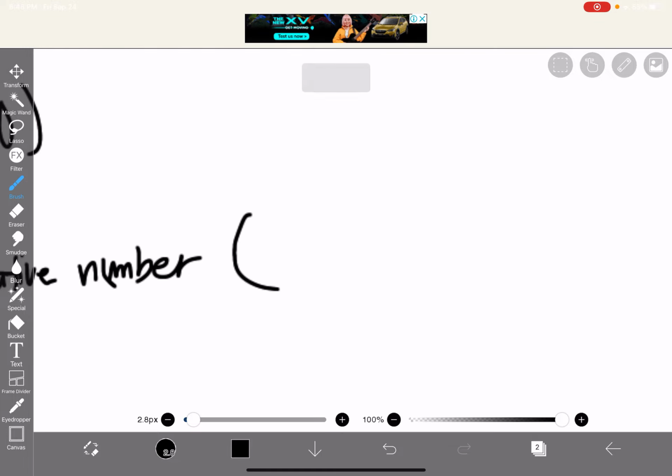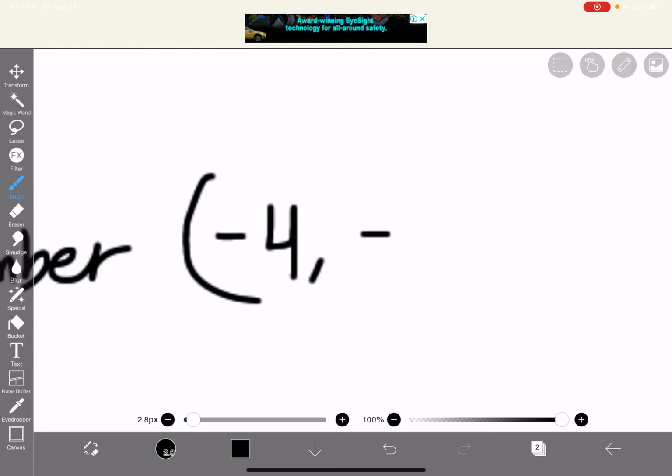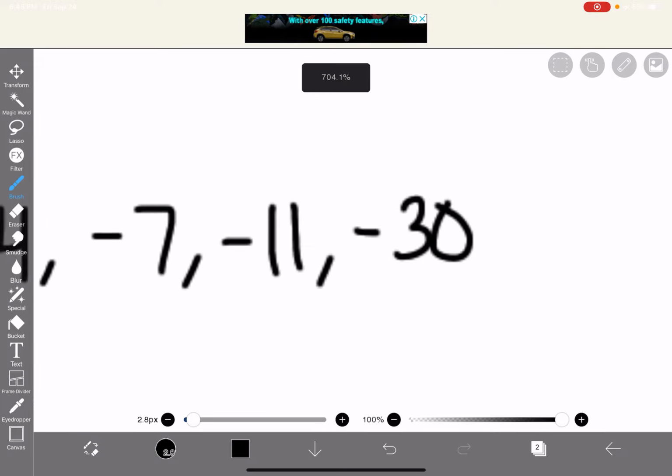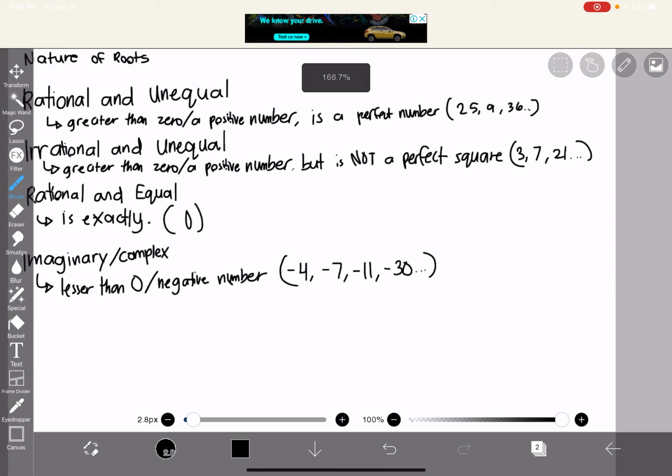Examples are basically any type of number but it should be negative, like negative 30, 11, negative 4, just any type of negative number.